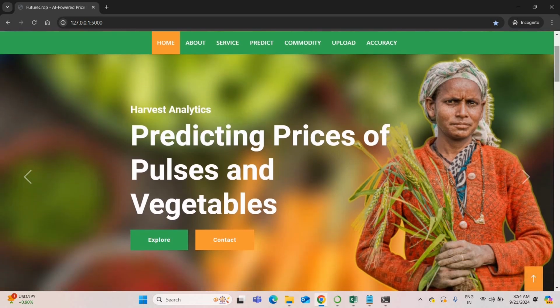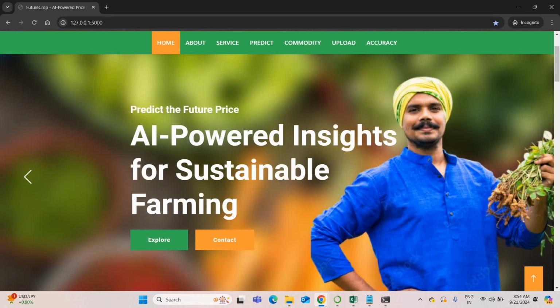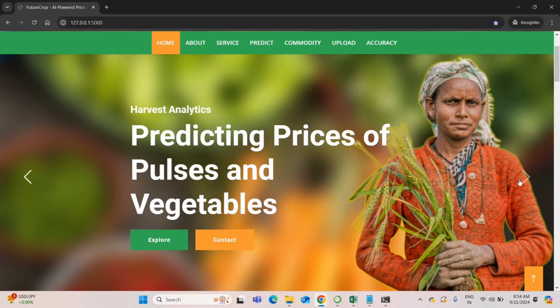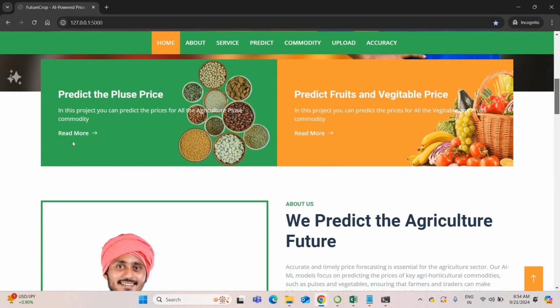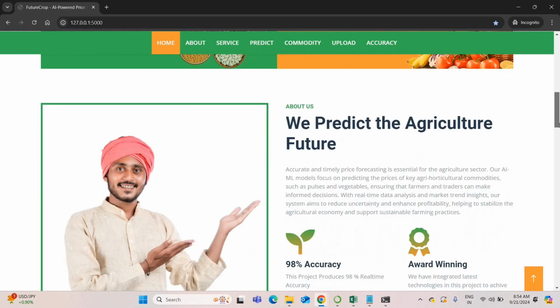So you can see, predicting prices of pulses and vegetables. You can use the AI powered insight for sustainable farming. This is the home page of our project. You can predict the pulse prices as well as fruit and vegetable prices. You can predict both. Okay.